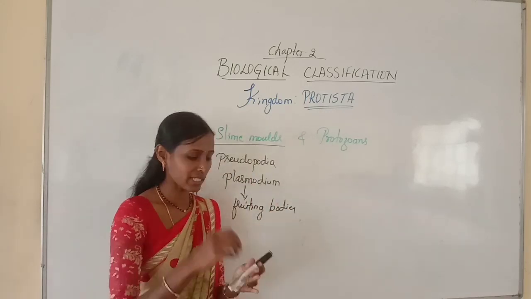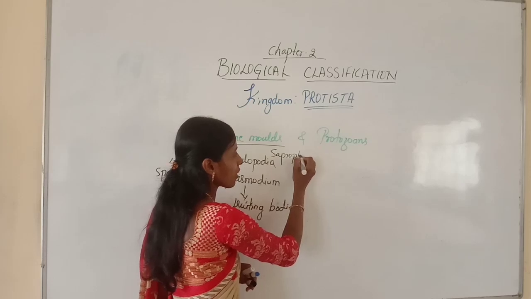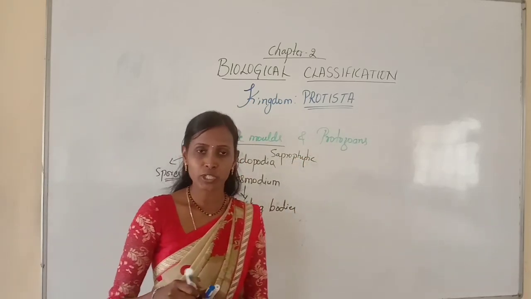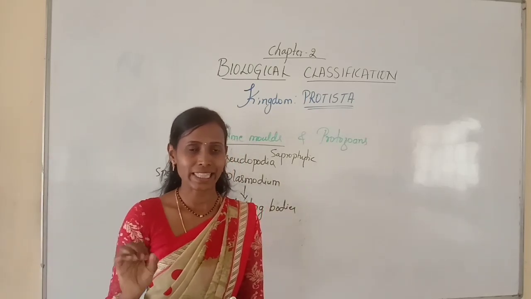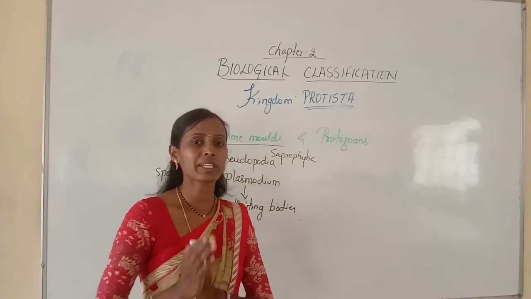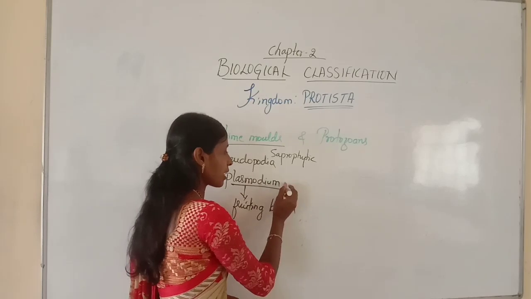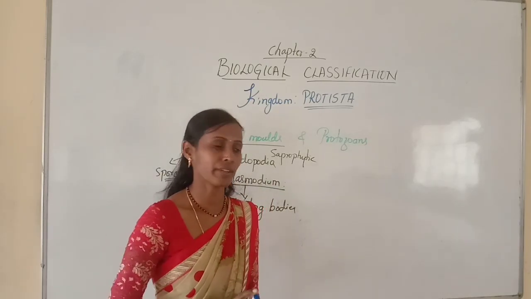Slime molds are saprophytic. That is very important. They are saprophytic protists, and they have pseudopodia as a locomotory organ. They move along the decaying twigs, leaves by engulfing the organic matter. Under favorable conditions, they will form an aggregation called plasmodium, and it can grow and spread over several feet.